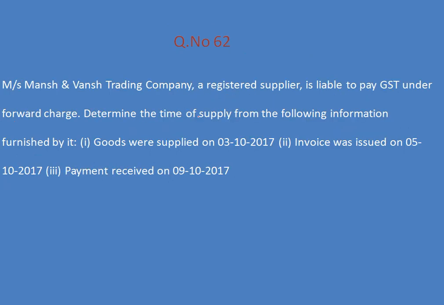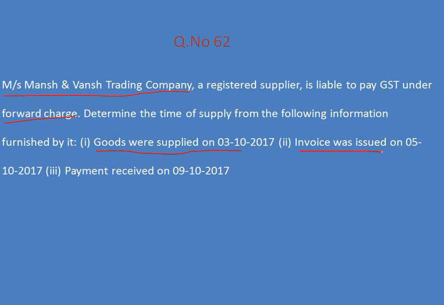Question number 62. Messrs. Munch Wunsch Trading Company, a registered supplier, is liable to pay GST under forward charge. So they have given clearly that the question is based on forward charge in GST. Determine the time of supply from the following cases. The first case is goods supplied, means goods delivered.